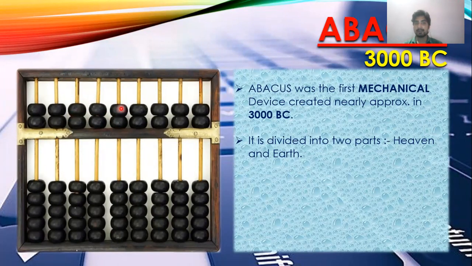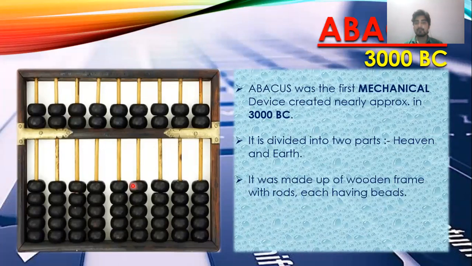The upper part has fewer beads. As you can see, it has only 2 beads, and the lower part has more beads, that is, 5 beads in each rod. So the heaven will always have fewer beads in comparison to the earth. The upper part will always be heaven and the lower part will always be earth. These are the two different parts into which the abacus is divided. It was made up of a wooden frame with rods each having beads. You can see that these rods are fixed in the wooden frame, and inside the rods the beads are fixed.